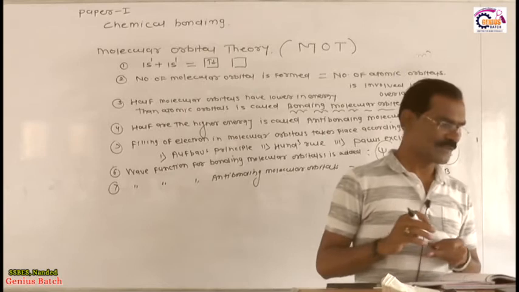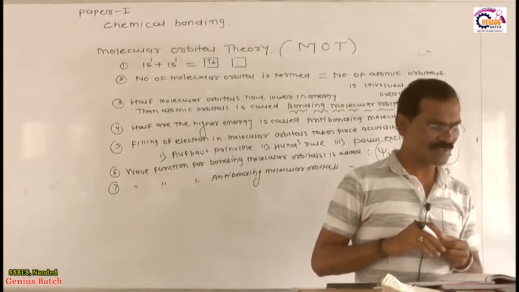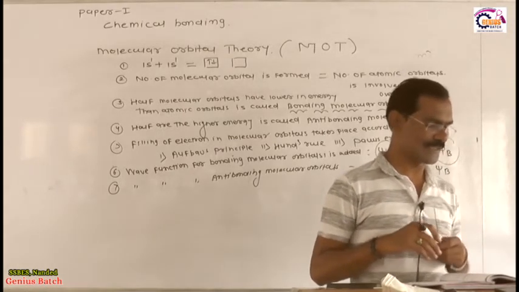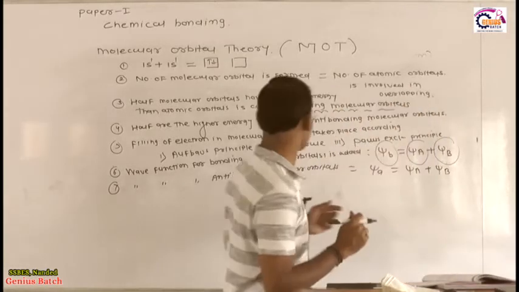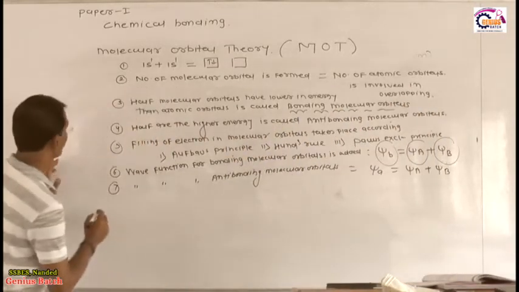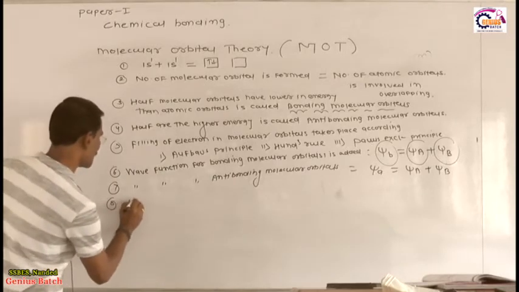Now dear student, listen very carefully, this is a very interesting postulate.